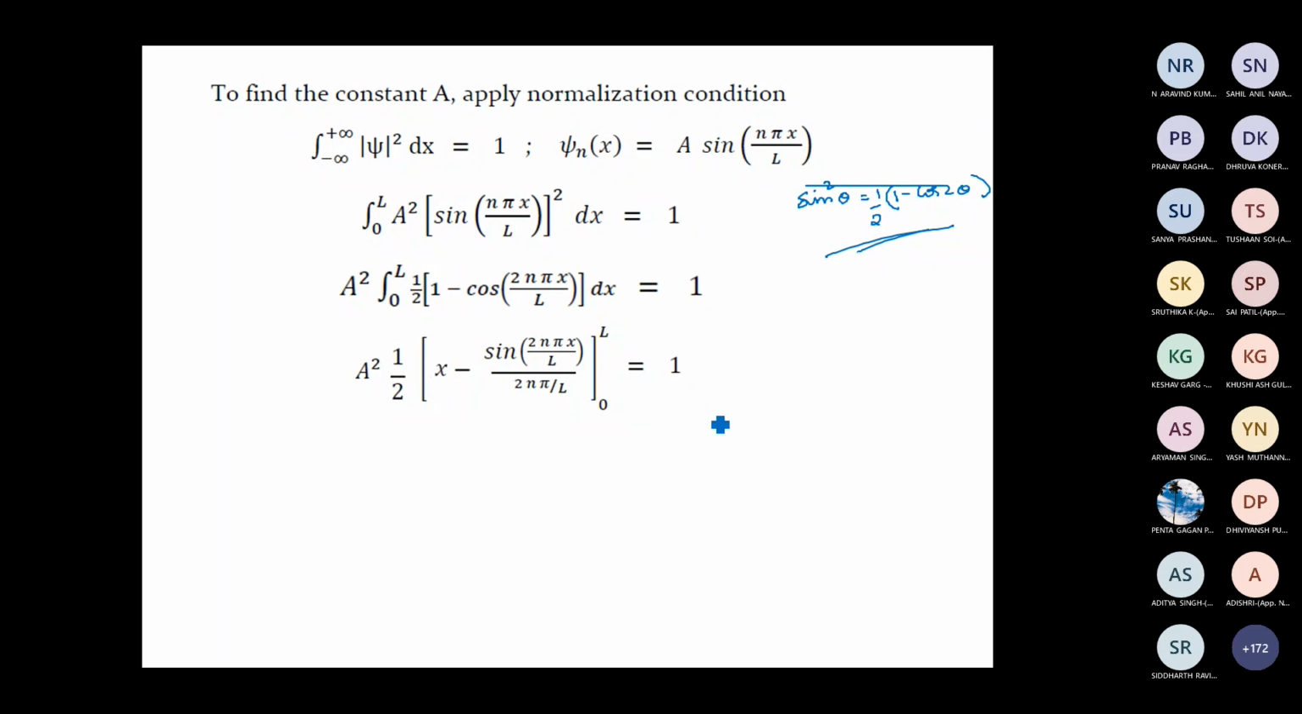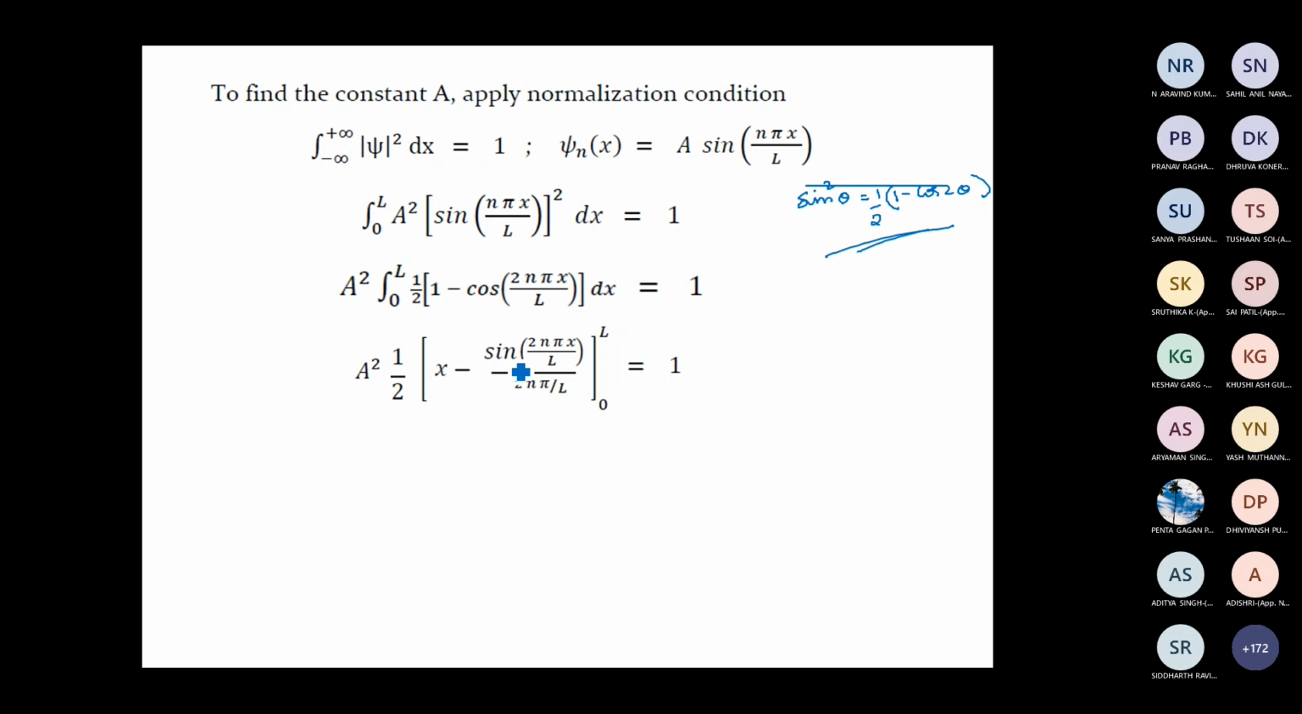Now what happens if you put the upper limit and lower limit? What about the first term? Yeah, the first term will give you a factor of L. If you put the upper limit, x becomes equal to L. If you put the lower limit, x will be equal to 0. So the first term contributes a factor of L.